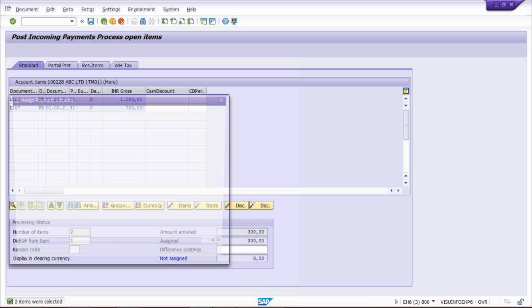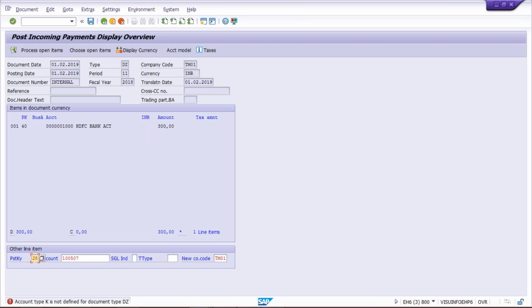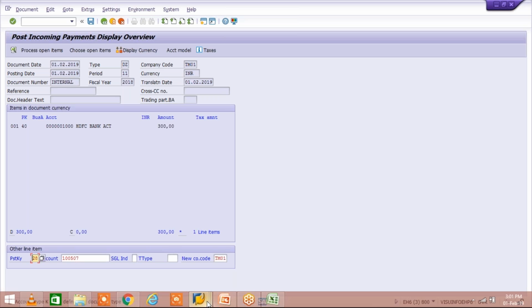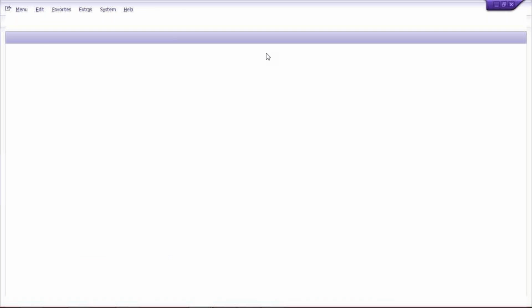Simulate and see the magic. Just give 300 rupees as a payment and press enter. Look here, guys. This is the magic I wanted to show you. The system is saying that account type K is not defined against document type DZ. Where is the issue? Whenever document type comes into the picture, always go to transaction code OBA7. Use the OBA7 transaction code, guys.